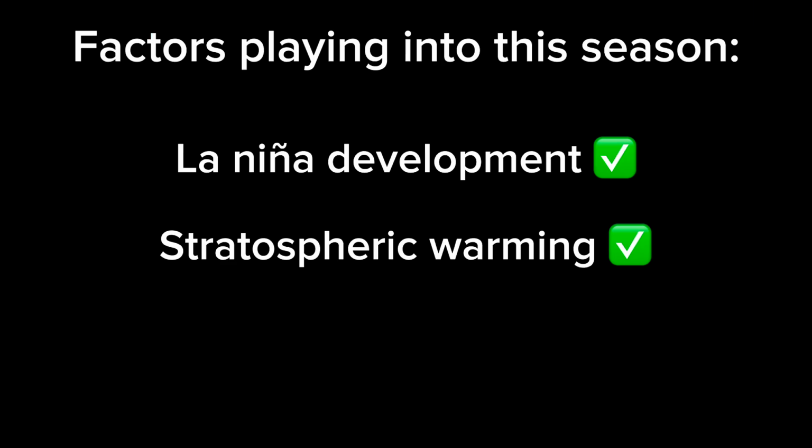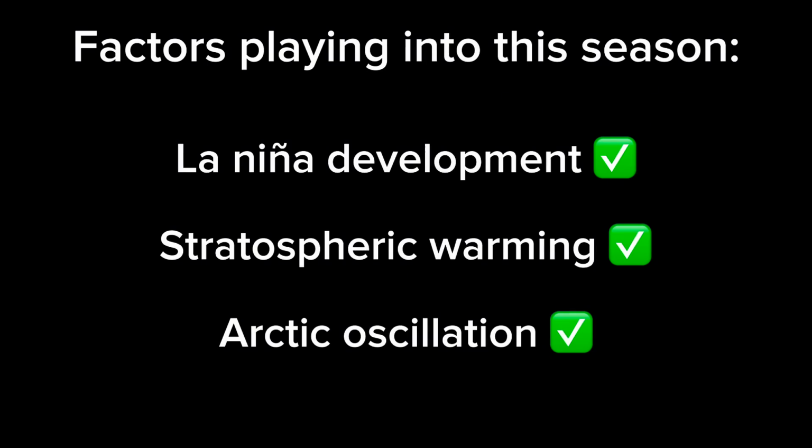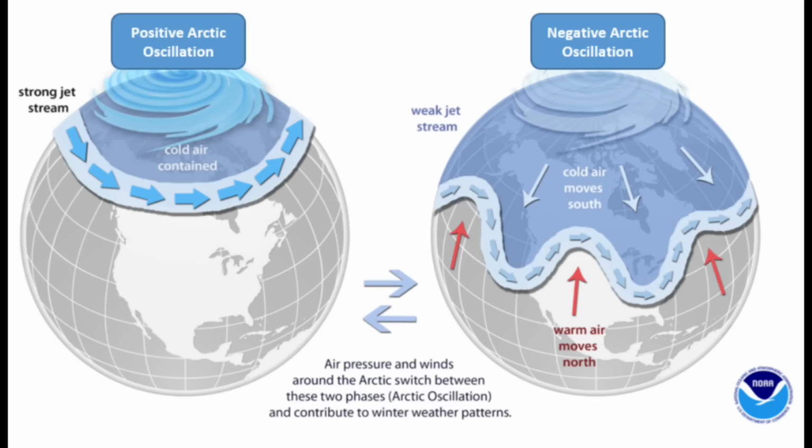The final main factor will be the Arctic oscillation pattern over the Northern Hemisphere. The Arctic oscillation, sometimes referred to as AO, is an atmospheric circulation pattern over the mid to high latitudes of the Northern Hemisphere. During the winter, the North American weather patterns are significantly affected by the AO. When there is a positive AO, the jet stream is stronger and Arctic air is contained well to the north.